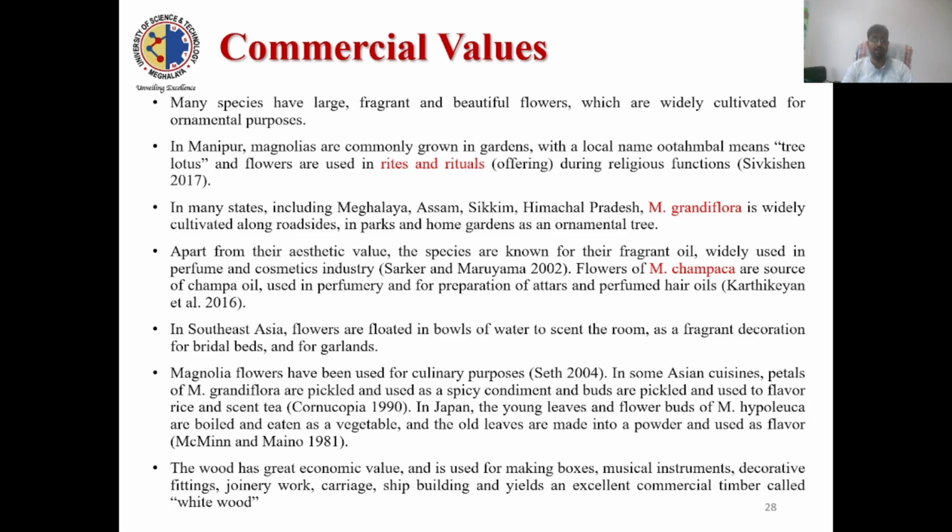Already I have told, apart from the aesthetic values, I am emphasizing only Indian magnolias. These are known for fragrant oils, widely used in the perfume and cosmetic industries. Flowers of Magnolia champaca are a source of champaca oil. There are several commercial uses and values. Food also has a great economic value. I will explain the same in this book.